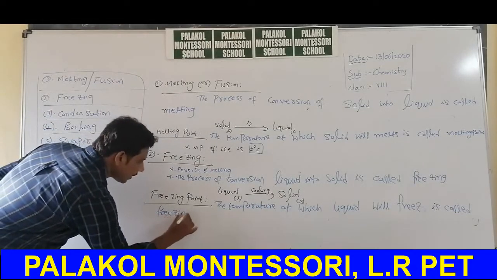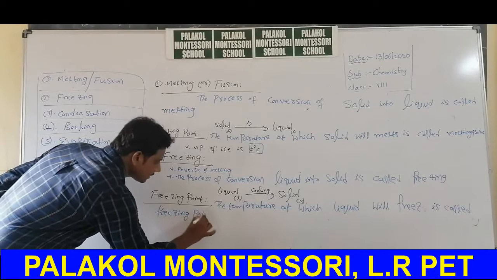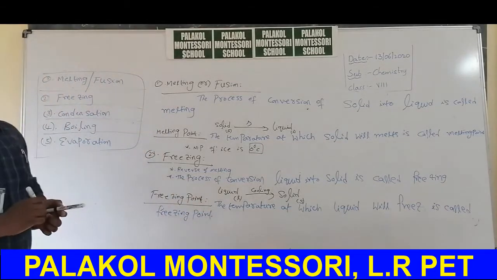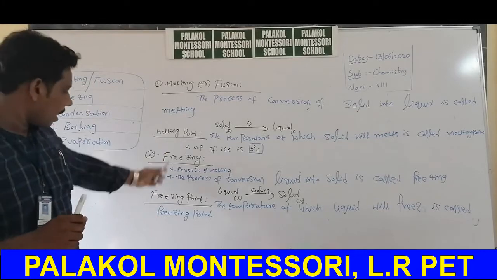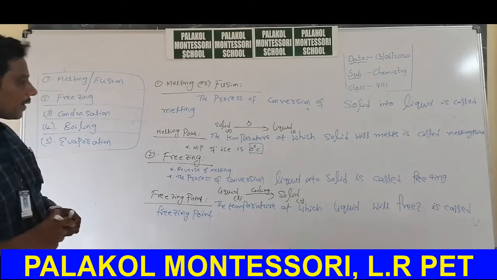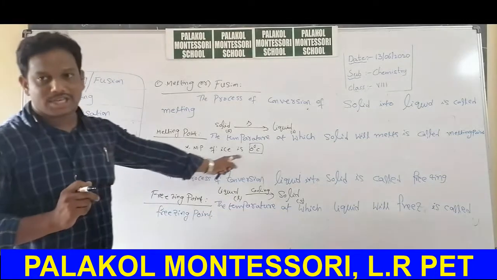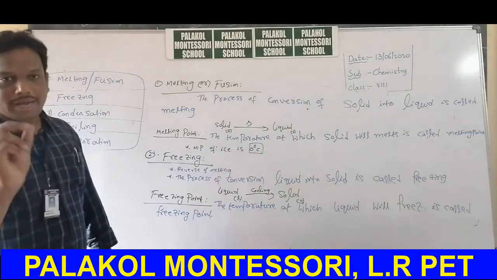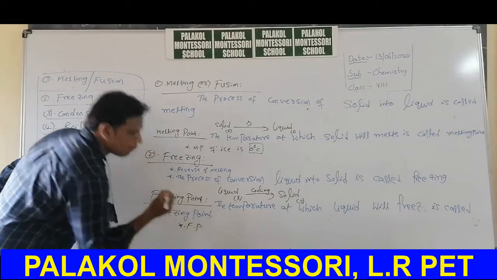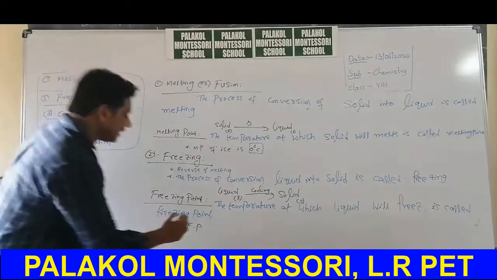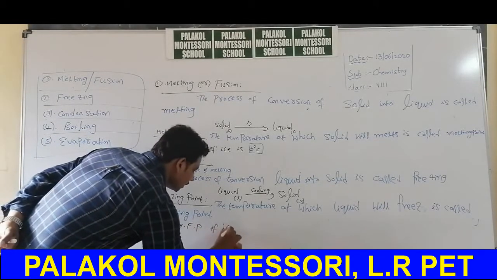Up to now we discussed two new terms, melting or fusion, and freezing. Another definition: melting point, freezing point. Very, very important: the melting point of ice is 0 degree centigrade. The freezing point of ice is also 0 degree centigrade. FP of ice is 0 degree centigrade.